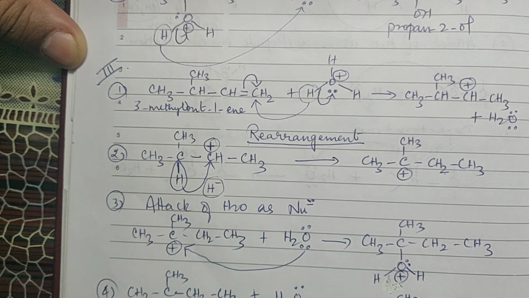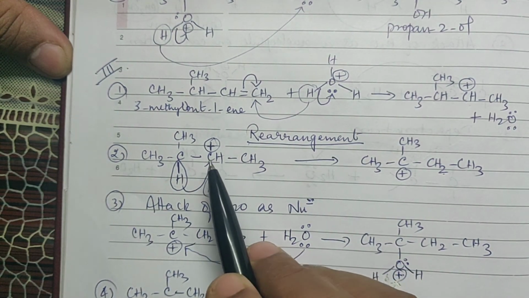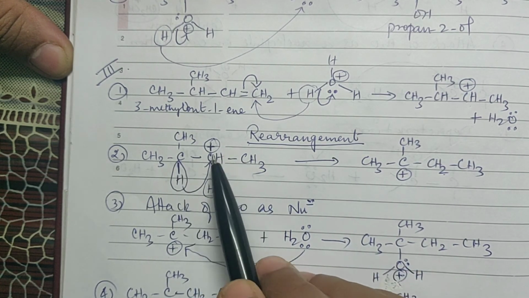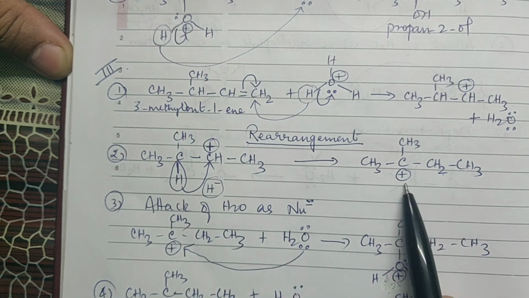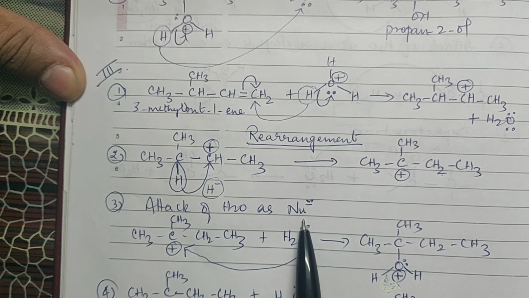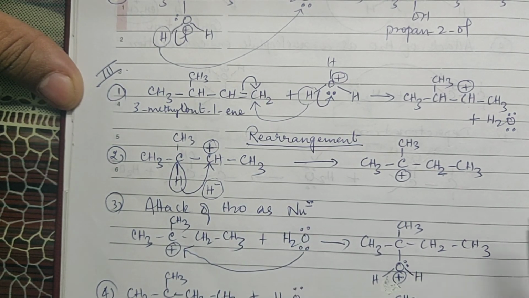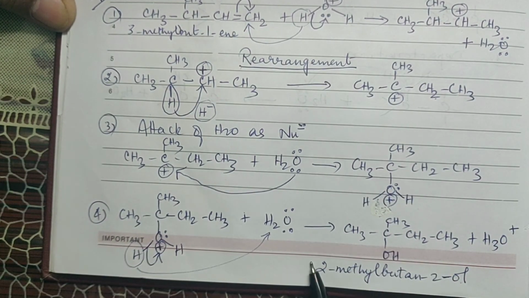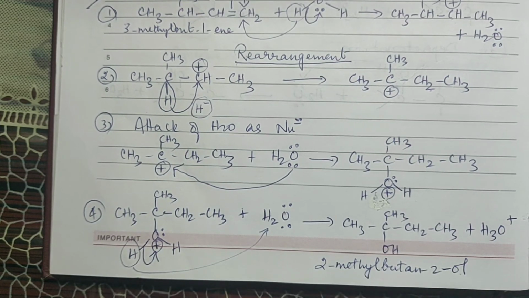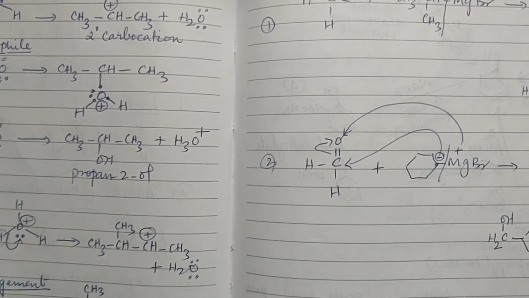What you have to remember: if at all a secondary carbocation is formed and there is a chance of a tertiary carbocation being formed, then rearrangement will take place and then a tertiary carbocation is formed, which will undergo the attack of water as a nucleophile. Okay, so this is again a very important topic. Please try to understand, and if in case any problem is there, you may always ask me again. I'll tell you again.